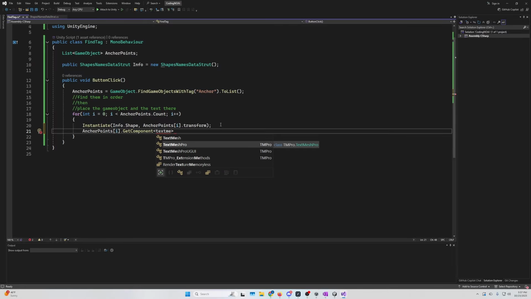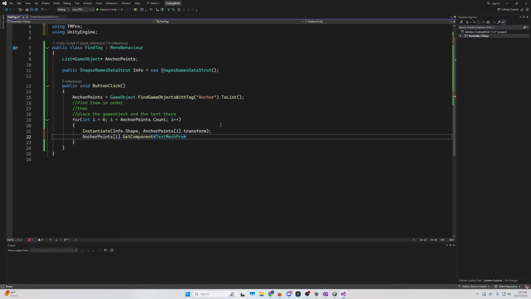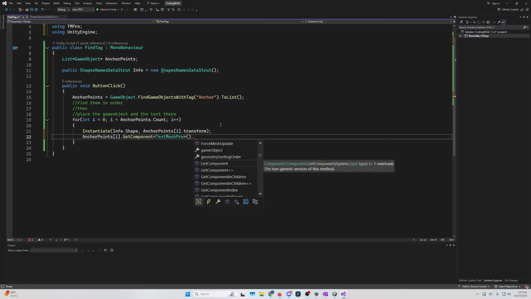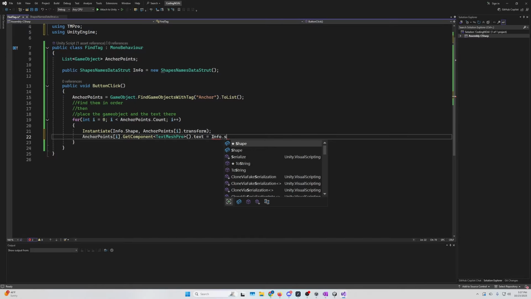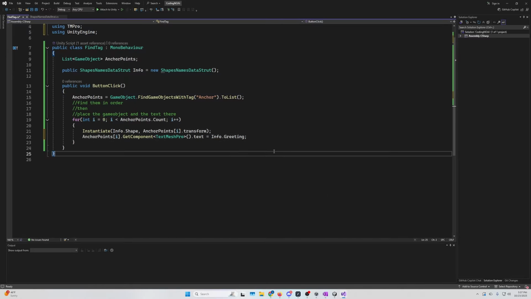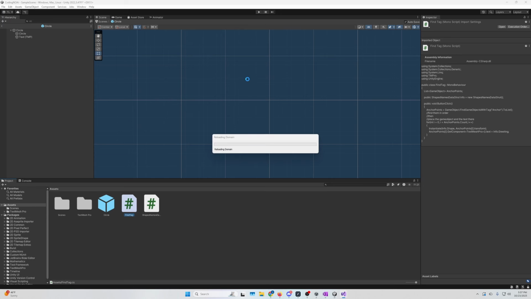I think it's this one. And then we want to do dot text, I think that's right. I always mess this part up. And then we want to set it equal to, oh no, we want to set it equal to info dot greetings. Boom. All right, let's see if that works. It should, I think.